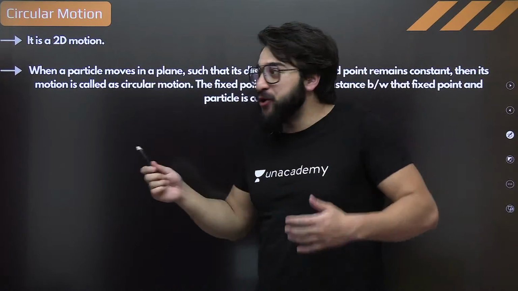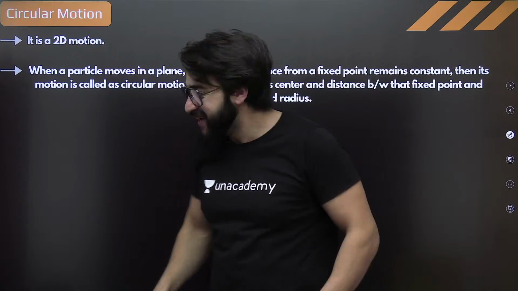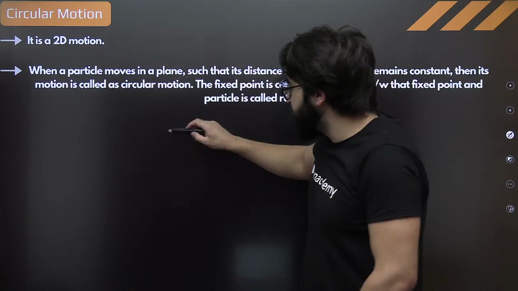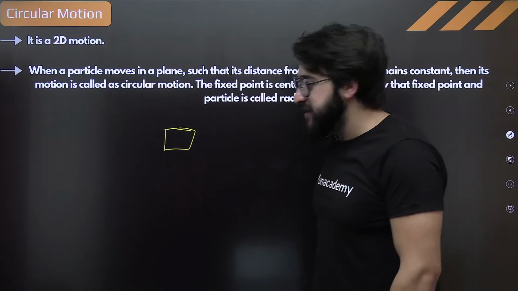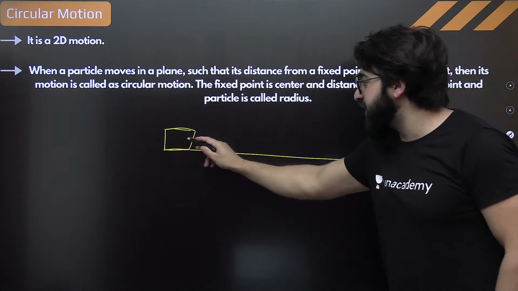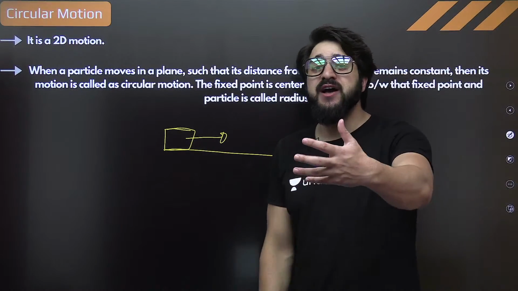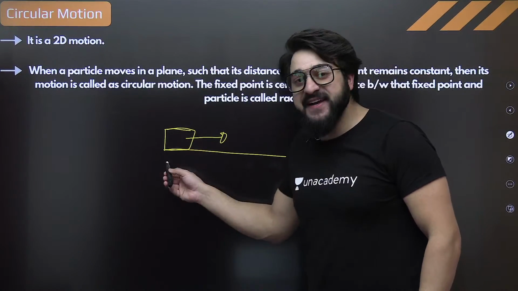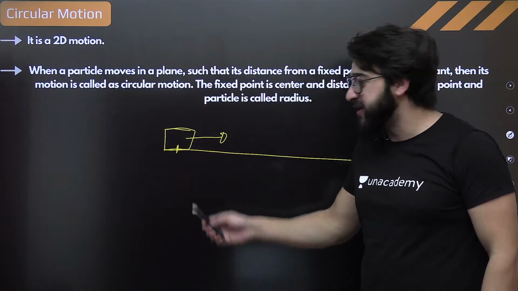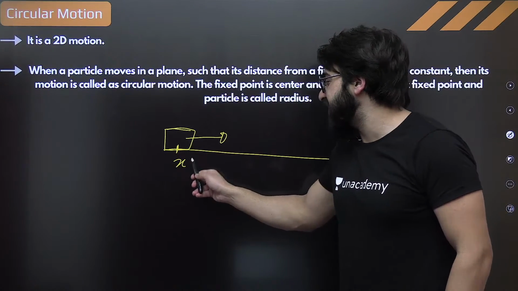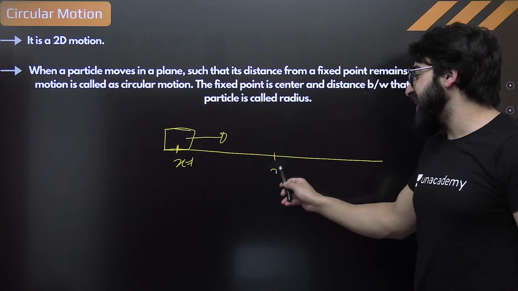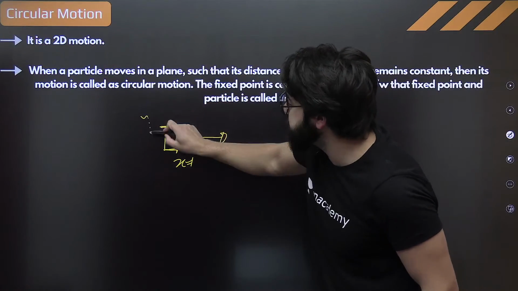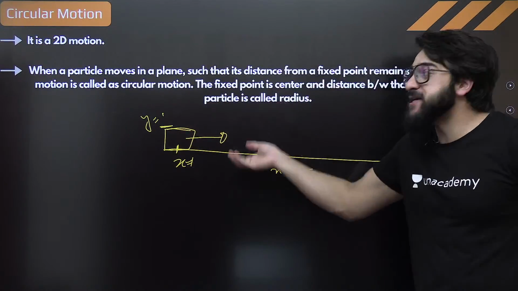Now, from a physics point of view, we say it is nothing but two-dimensional motion. If we talk about motion in one dimension, motion in a straight line, this car is traveling on a straight road. You'll say, sir, this is one-dimensional motion. One-dimensional motion is that motion in which only one of its coordinates is changing. If I say, for example, at this point the value of x is 1, over here the value of x is 2. So it's changing in x. What is the value of y? You'll say y is equal to 0 or y is equal to 1. So that remains constant because it's not going up.